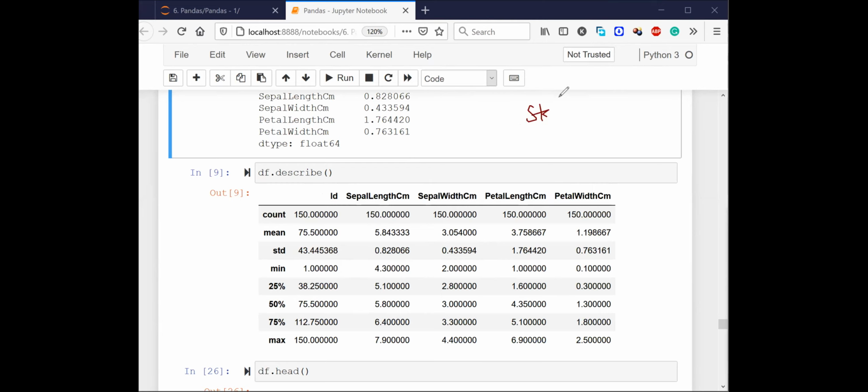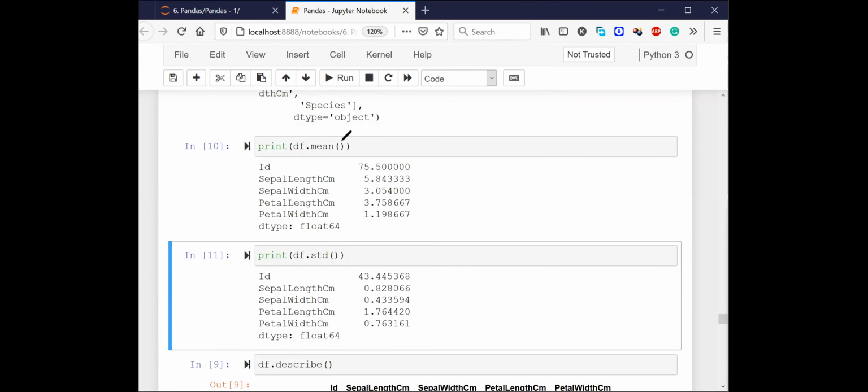Statistics helps us in understanding the data that we have in hand. So we are just trying to look at some statistical information about the data. That's it. In order to look into mean, we can simply say df.mean. It will show me all the columns and their mean, right?